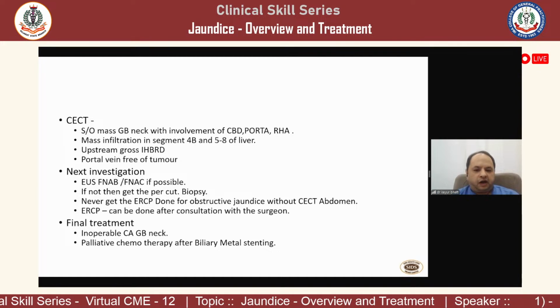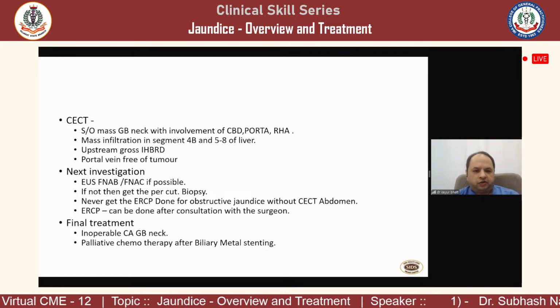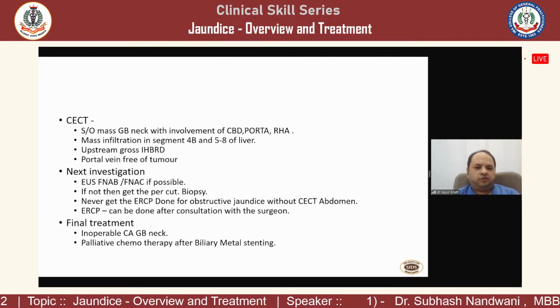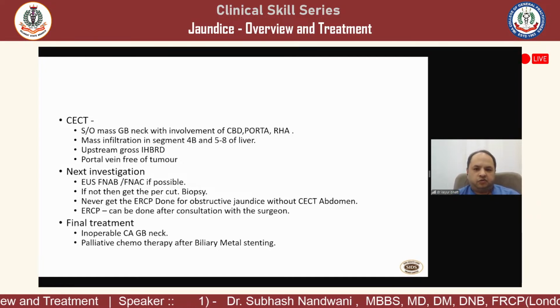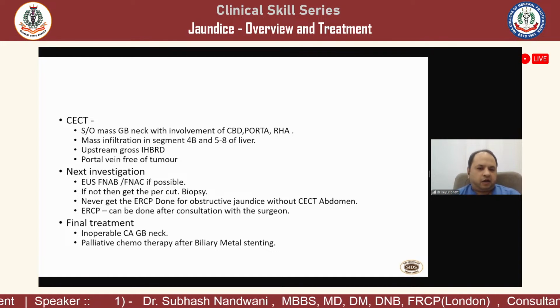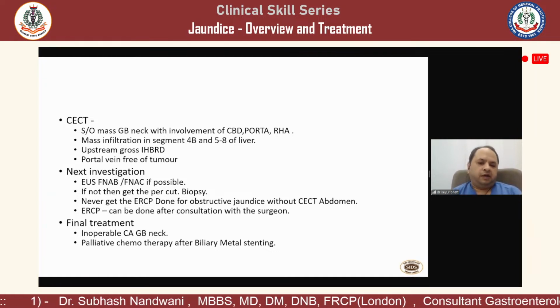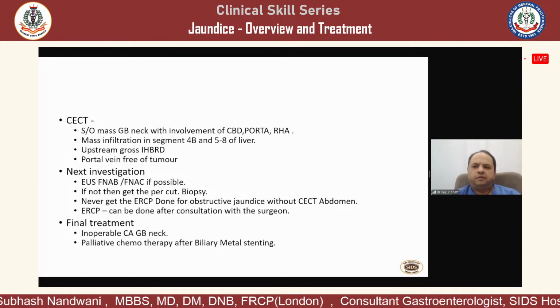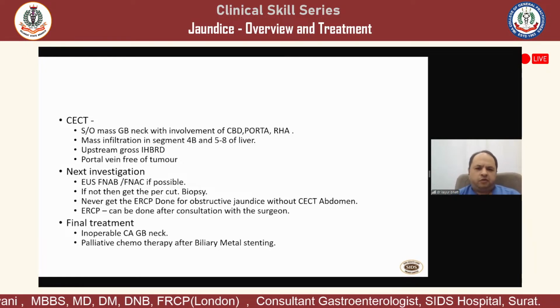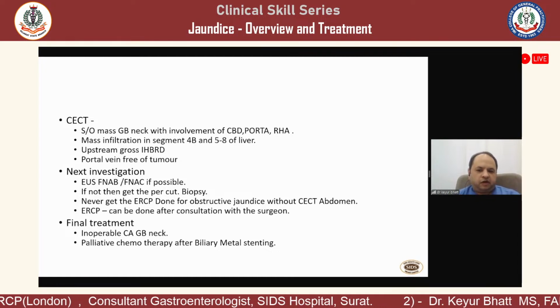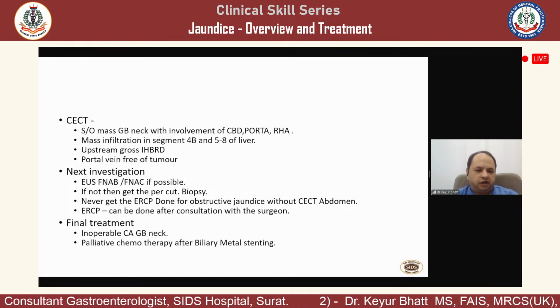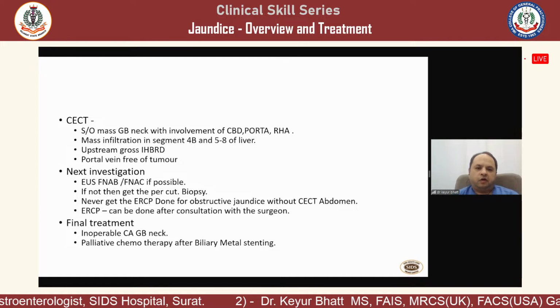Palliative chemotherapy after biliary metal stenting works best in this situation, because even if we try and put a plastic stent in a locally advanced gallbladder malignancy, it is going to block in 15 to 20 days. And again, the patient will not have any benefit, because that is the minimum time required for the bilirubin of 19 to come down before we start any chemotherapy. So at times this will require upfront metal biliary stenting if it is inoperable on its first go in the CT scan.